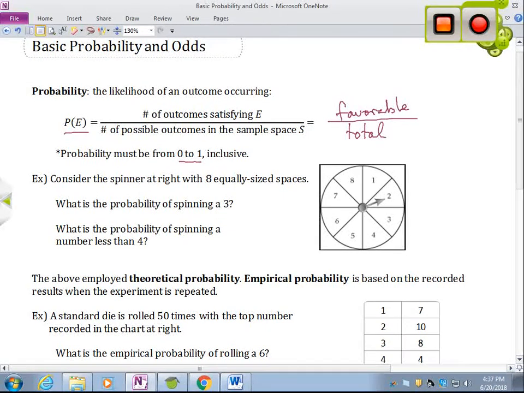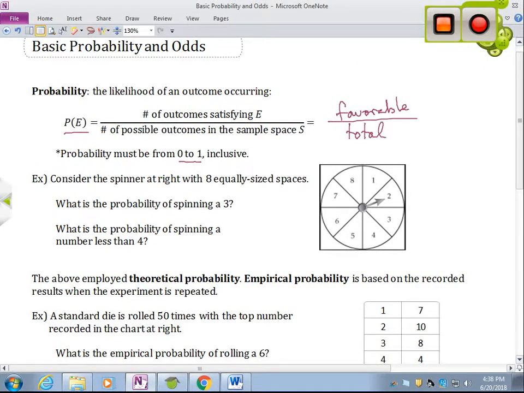So if I'm talking about the numbers 1 through 10 and I randomly pick a number, what's the probability that that number will be a negative 17? Well, 0, because there are no negative 17s to choose from. It could also be a 1, which is kind of like a 100% probability if we think about percentages. That would be something like, if I'm picking from the numbers 1 through 10, what's the probability that I pick an integer? Well, all of those are integers, so 10 out of 10 would be favorable, 10 would be total, so probability would be 1. But we can't have a probability that is outside the range from 0 to 1.